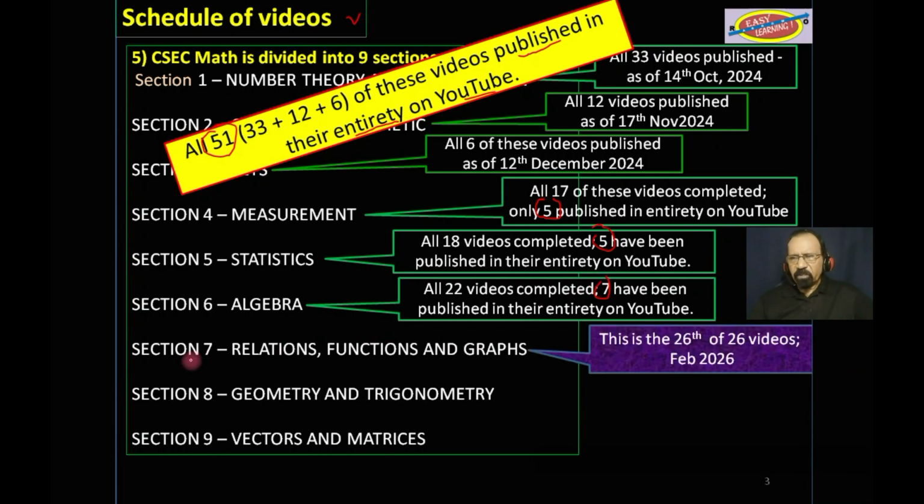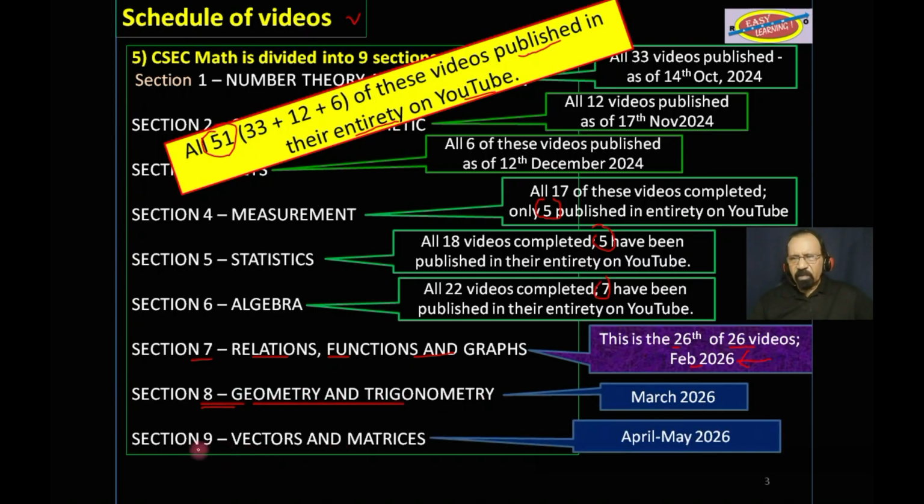We are now at section 7, relations, functions, and graphs. This is the 26th of 26 videos, so really it is the last video from section 7, and I am running behind schedule. Of course, once we finish that, we'd have to go on to section 8, geometry and trigonometry, and then section 9, vectors and matrices. I am still hoping that by April, May 2026, I would be able to complete the syllabus.